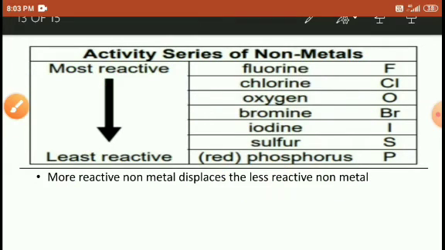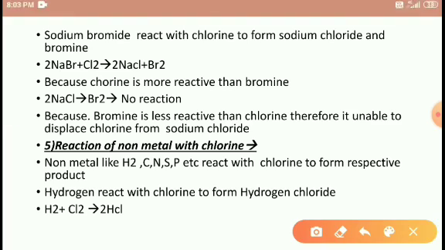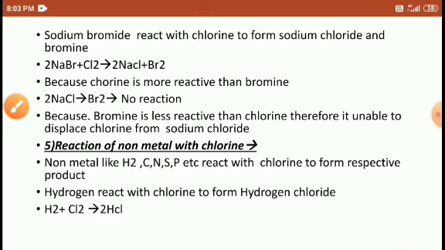Understood, students? Similarly, there is another example here. Sodium bromide treated with chlorine to form sodium chloride and bromine. So look here, students, according to the series, first we look at the series between chlorine and bromine.